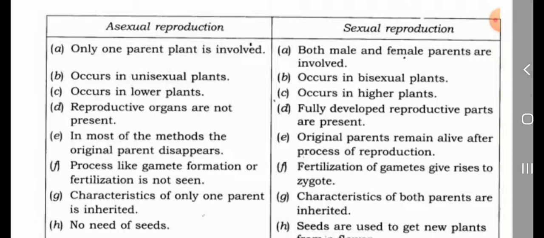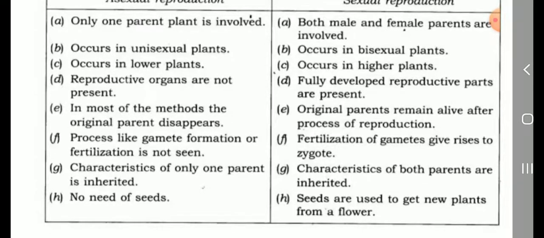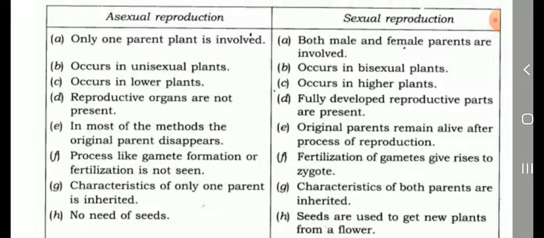Next, asexual reproduction. The process like gamete formation or fertilization is not seen. Sexual reproduction. Fertilization of gametes gives rise to zygote. Asexual reproduction. Characteristics of only one parent are inherited. Sexual reproduction. The characters of both parents are inherited.